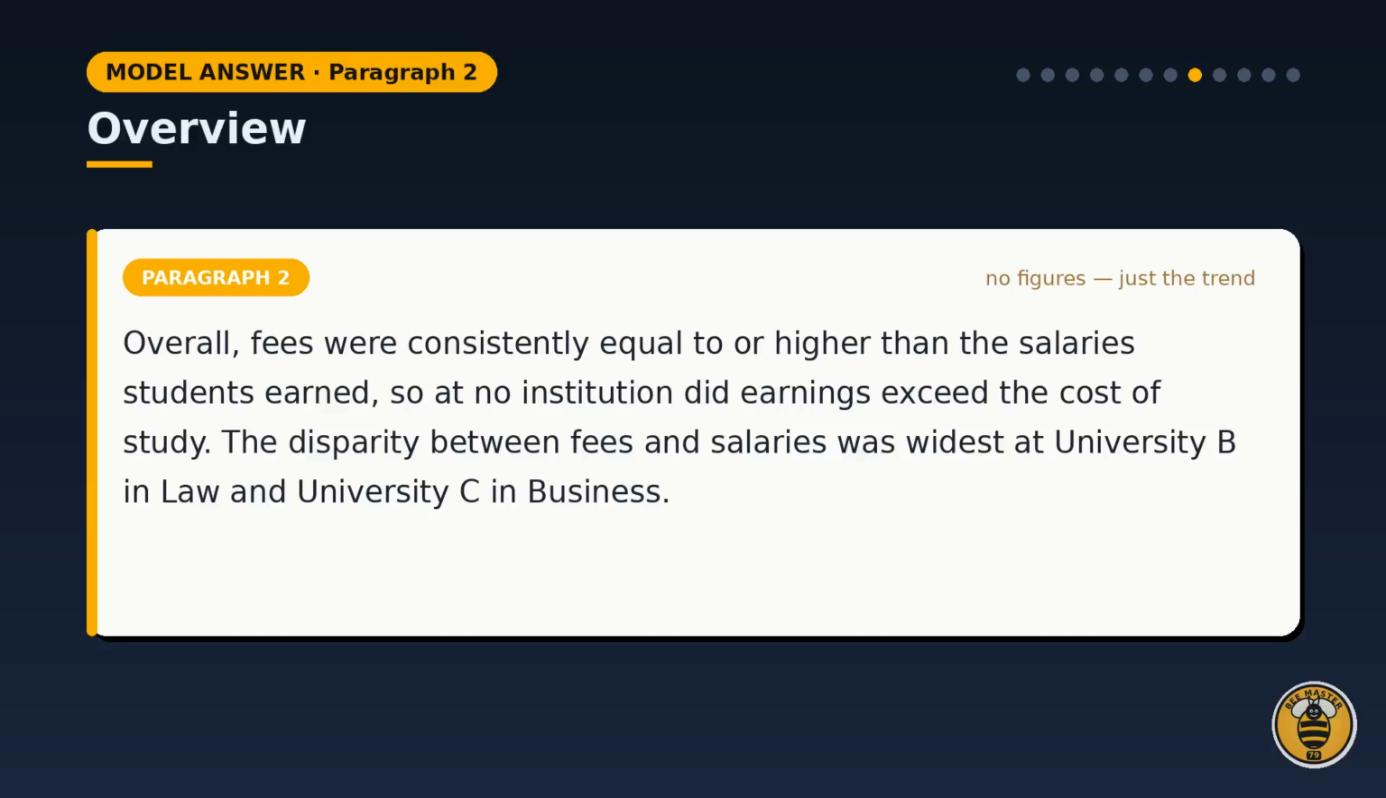The overview. Overall, fees were consistently equal to or higher than the salaries students earned, so at no institution did earnings exceed the cost of study. The disparity between fees and salaries was widest at University B in law and University C in business.